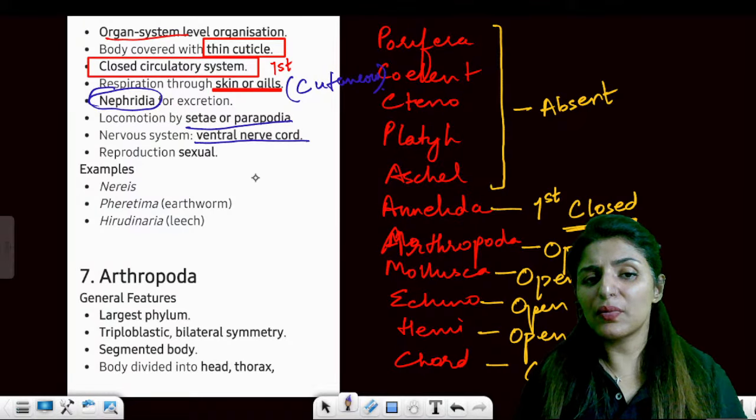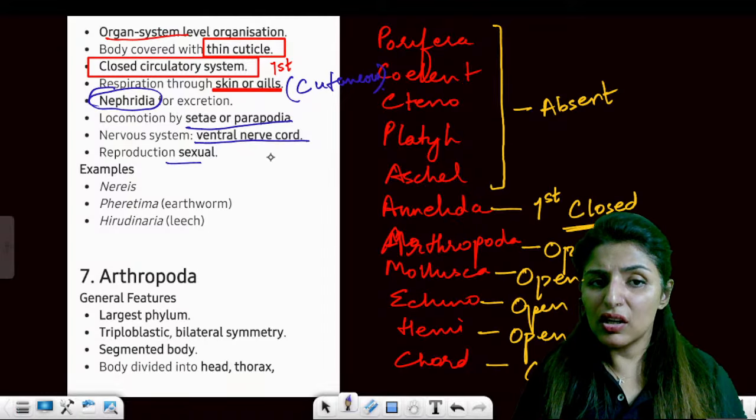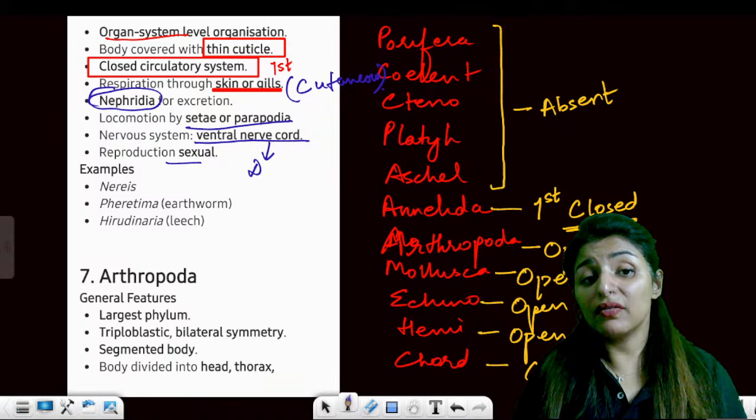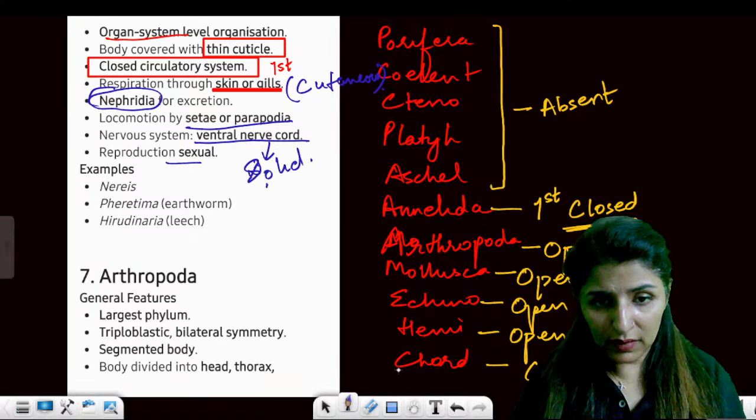Nervous system: it has a ventral nerve cord, which is solid and double.